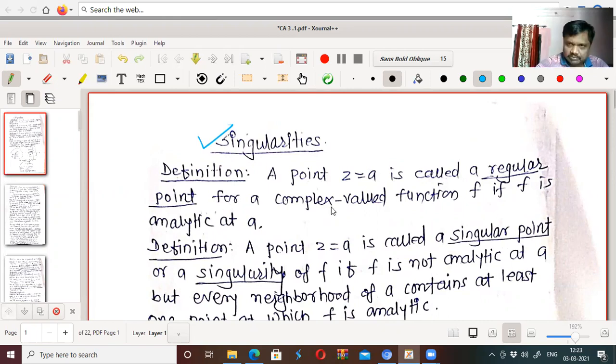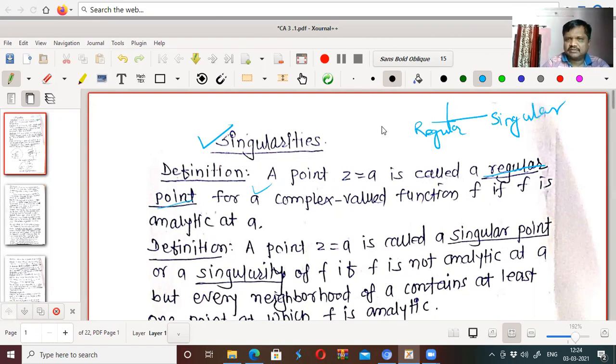A point z equal to a is said to be a regular point for a complex valued function f if f is analytic at a. And if a function is not analytic at a, then a is called a singular point. So this is the type of singularity: regular and singular.